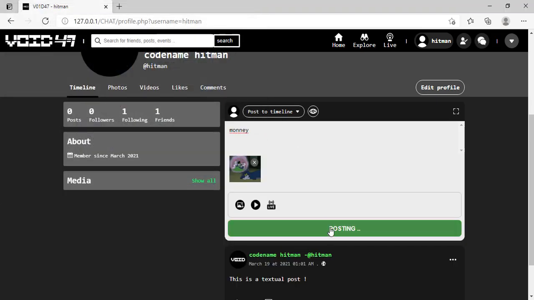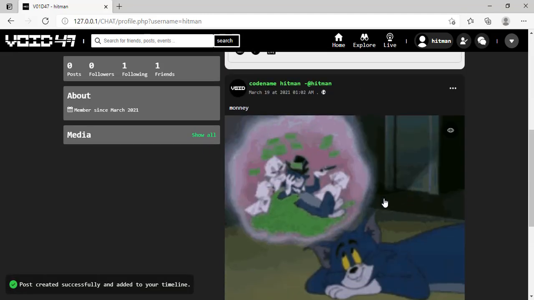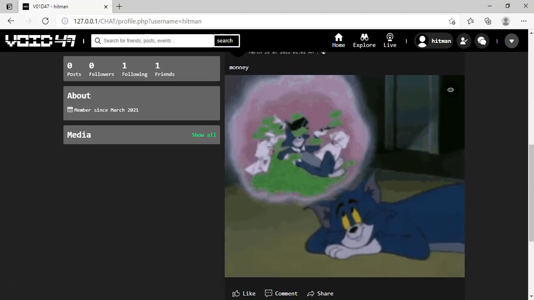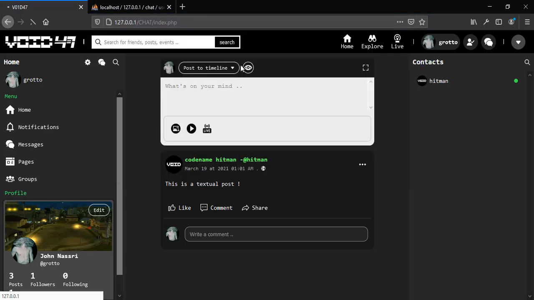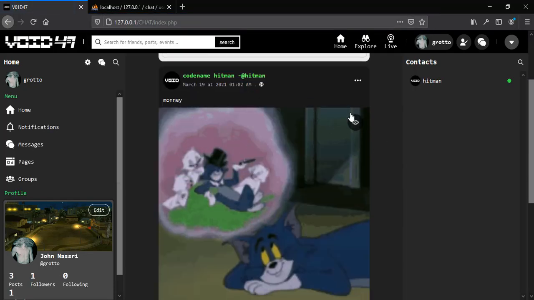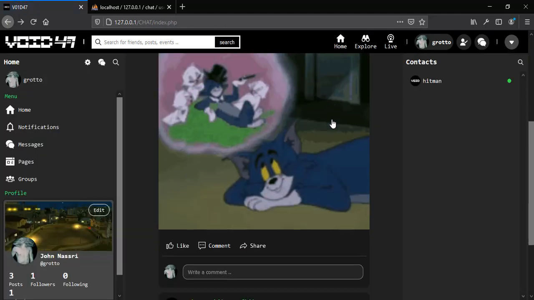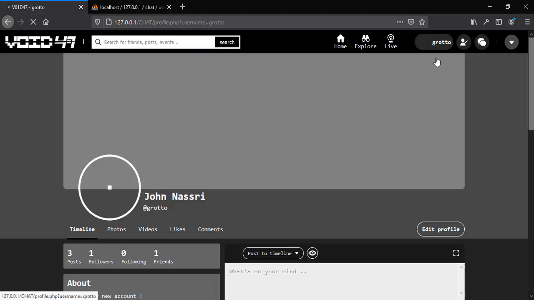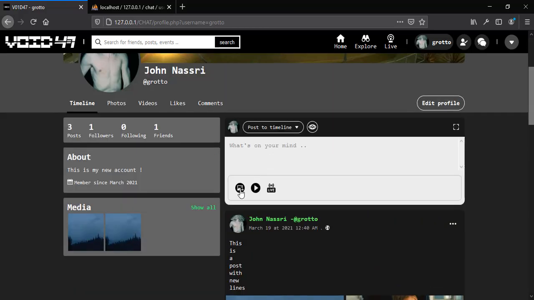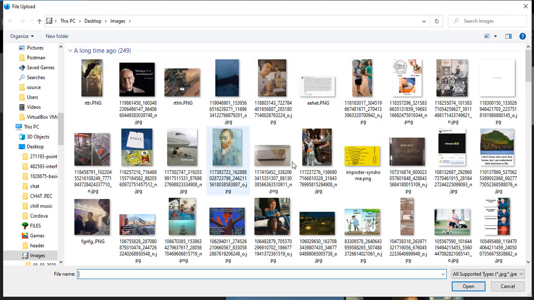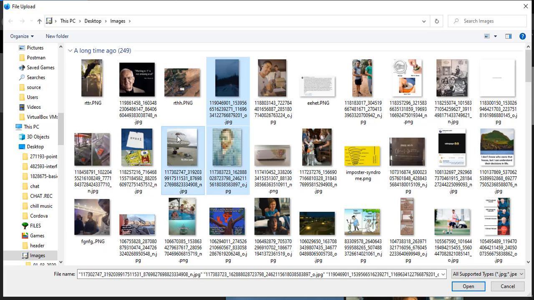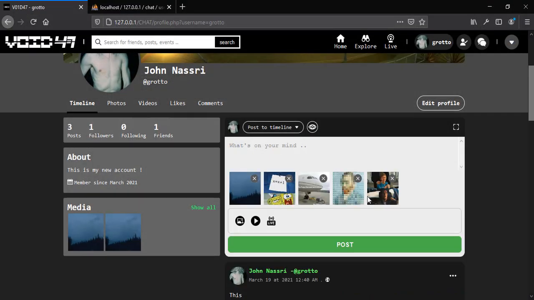Money. As you can see, we have this image right here. Let's go back here and refresh, and as you can see, we have this image right here. Right, now there is a feature, we can also share more than 4 images, and that's how we are going to see this. Now as you can see, we have 5 images right here.